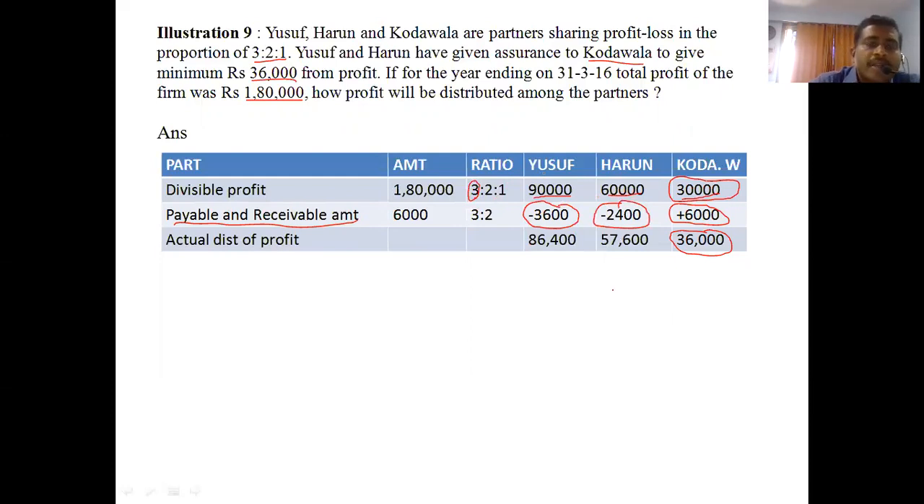Clear? Again, I am repeating the same columns: particulars, amount, ratio, and the partners' names. What is the total profit? 1,80,000. Their share is 3 is to 2 is to 1. Kodawala is getting 30,000. The question says 36,000 has to be given, so we get 36,000. How much extra is to be given? 6,000. Who will give the 6,000? The other two partners, Yusuf and Harun, in their ratio of 3 is to 2. Clear? So this is that sum. No journal entry is required for this particular sum.